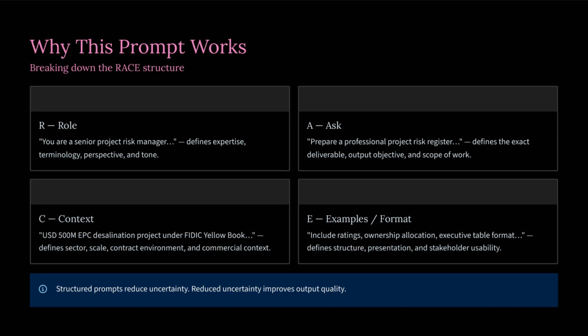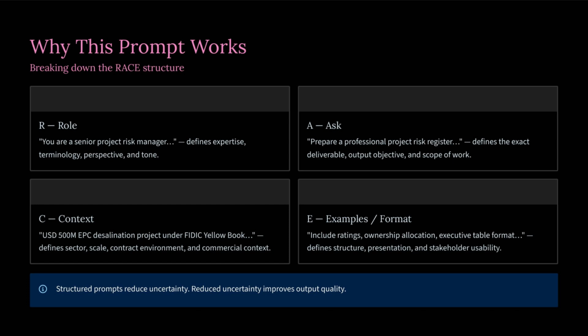Next, we look at A for ask. The phrase, "prepare a professional project risk register," outlines the exact deliverable, the core output objective, and the precise scope of work required. Moving forward, we look at C for context, which is where we inject incredible environmental depth.